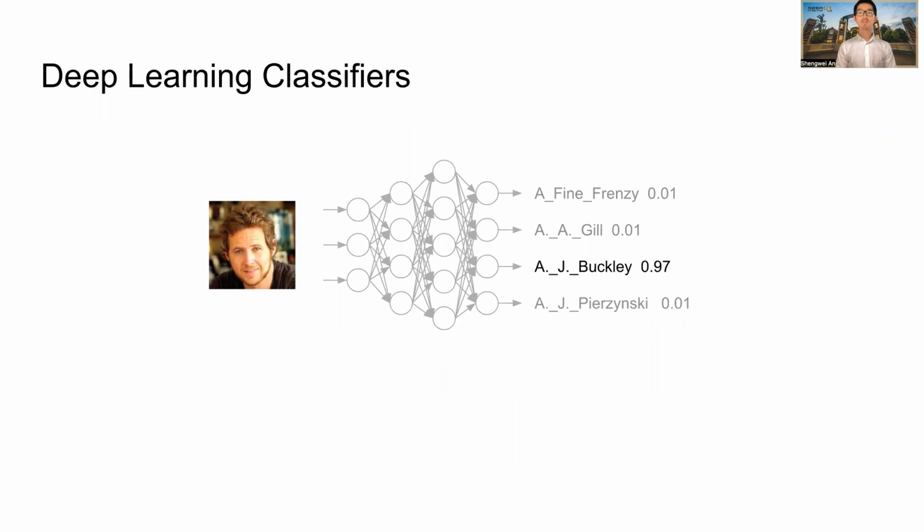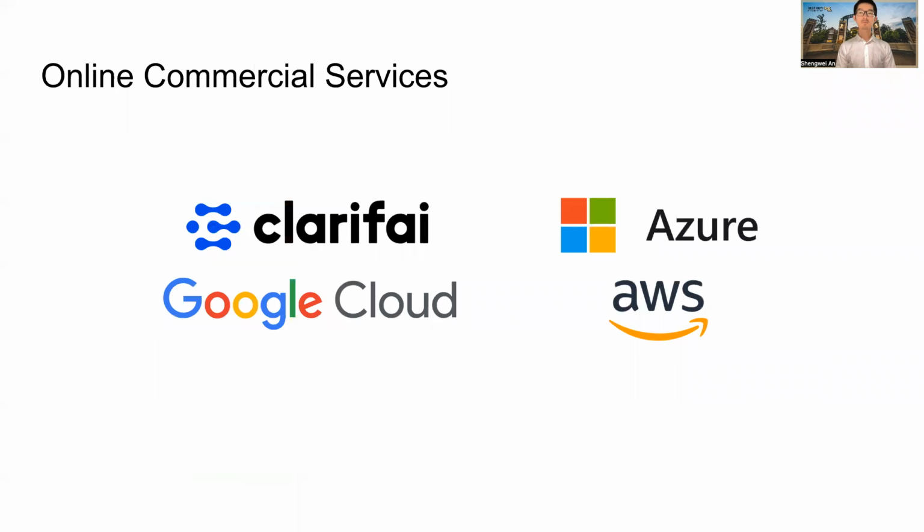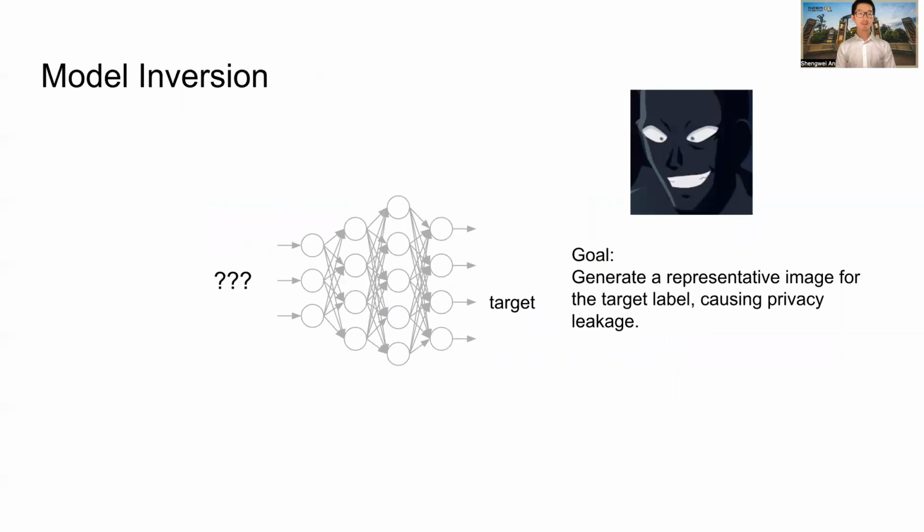We can consider a classifier as a function. It takes in an image and outputs a distribution of confidences over all the labels. There are a lot of online commercial services providing such classification APIs. Now let's first see what model inversion is.